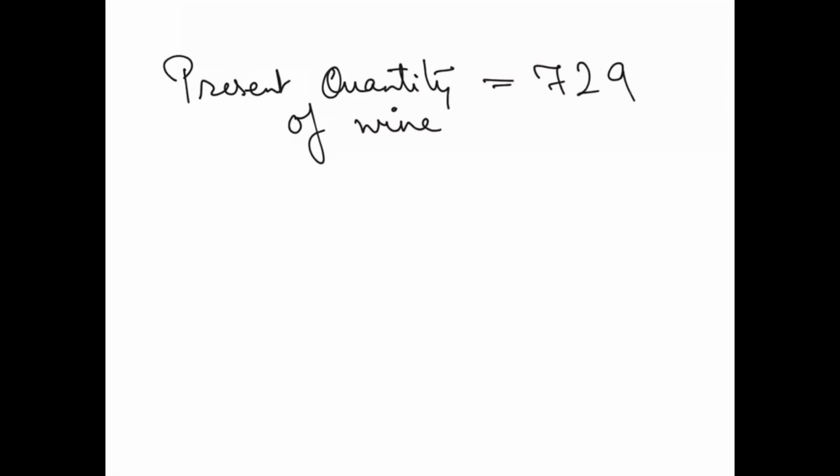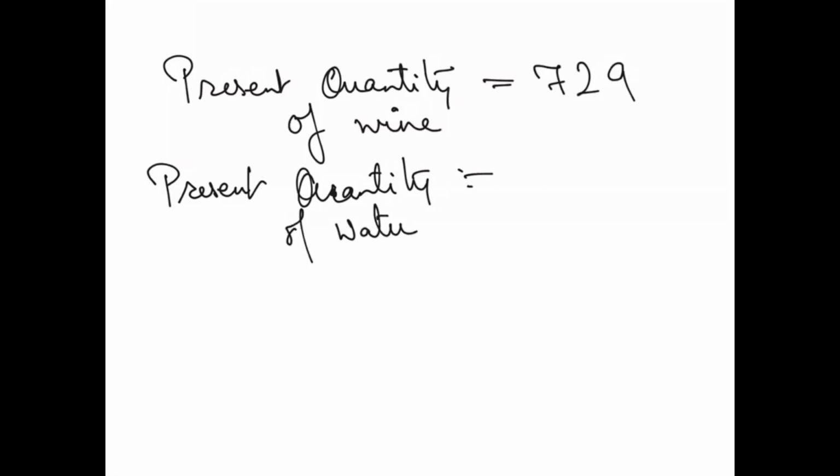It is the present quantity of wine, right? Same way you have the present quantity of water, right? So what is the present quantity of water? Definitely 1000 minus 729, which is 271.